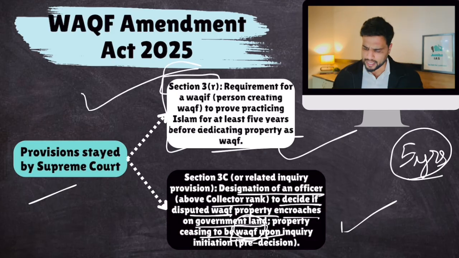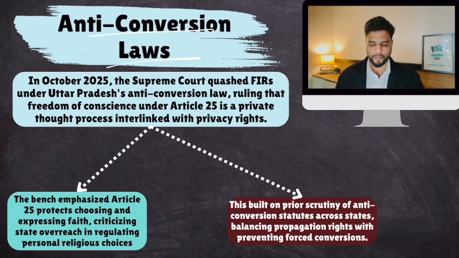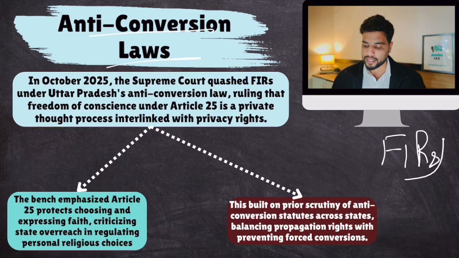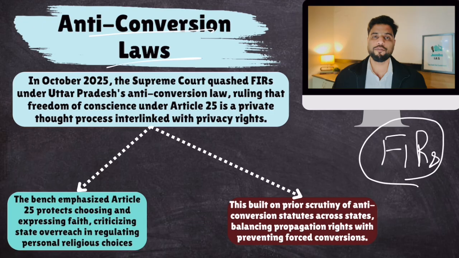The other case was anti-conversion laws. The UP government passed an anti-conversion law which criminalizes and prohibits conversion, fraudulent conversion, and other forms of conversion. Under this law, many FIRs were registered against people who were accused of fraudulently or forcibly converting certain people. Now, there were certain problems with these FIRs. So the Supreme Court ruled.